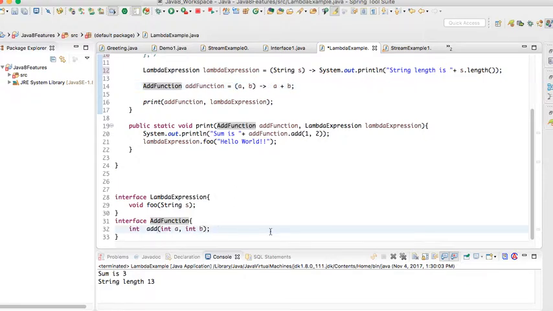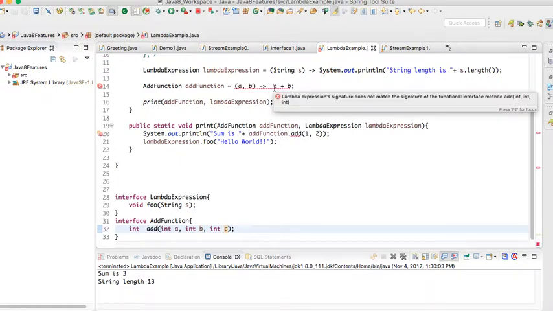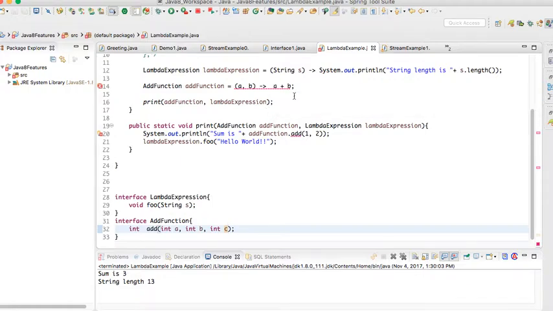For example, if we add another integer here and change the method signature, you will get a compile time error: lambda expression's signature does not match the signature of the functional interface method add. So I'm removing this, and now you don't find any compile time error.